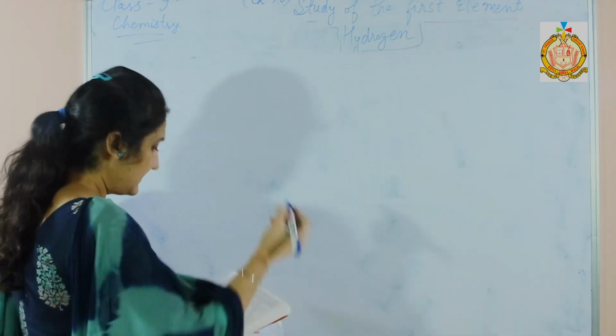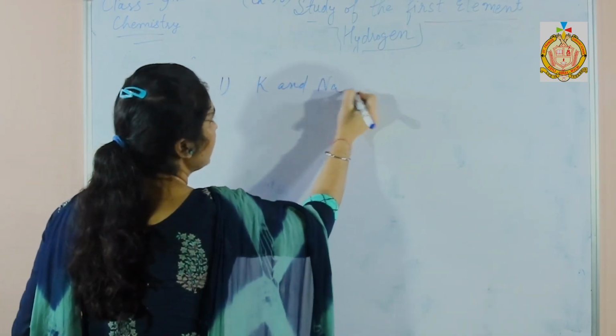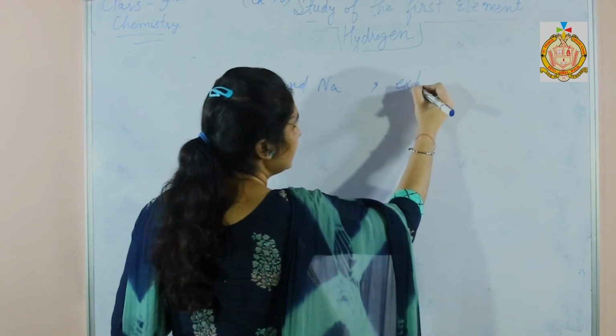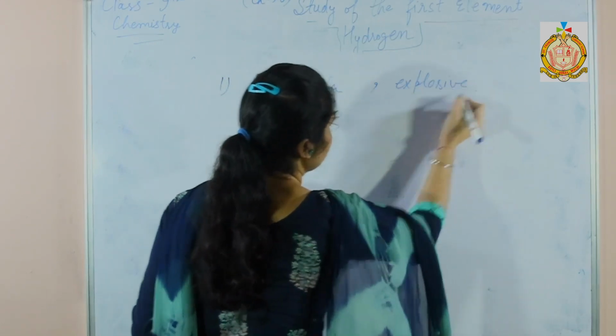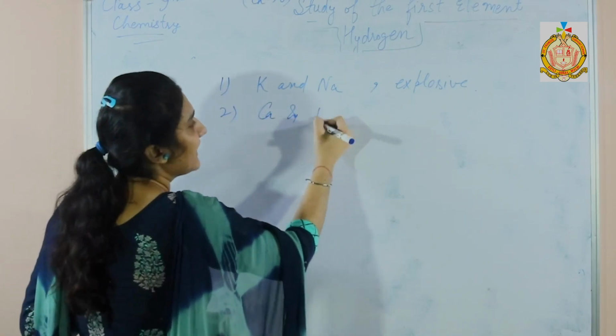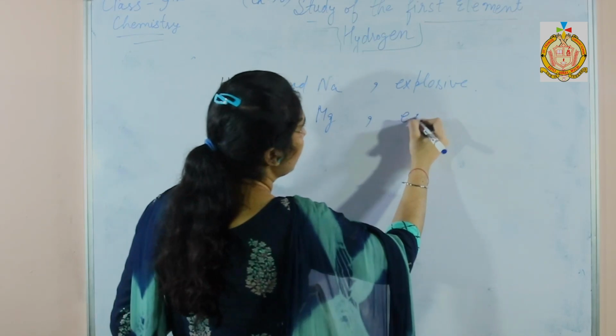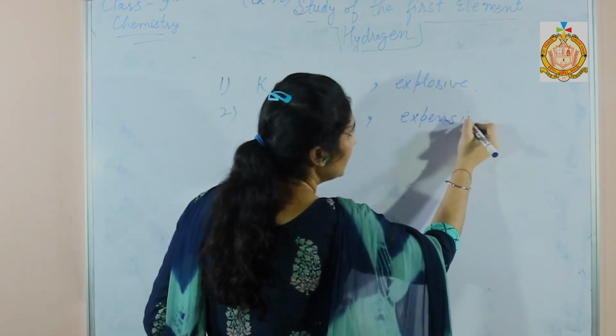The first point is sodium and potassium are explosive. As we already learned, these are explosive in nature. Next one is calcium and magnesium. Calcium and magnesium are expensive metals, so we avoid these.